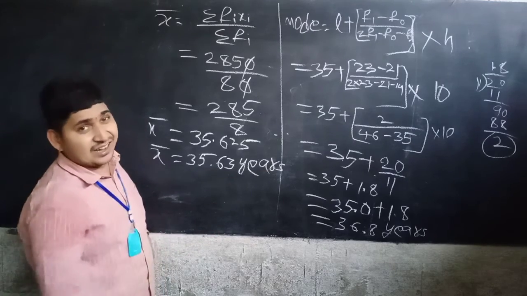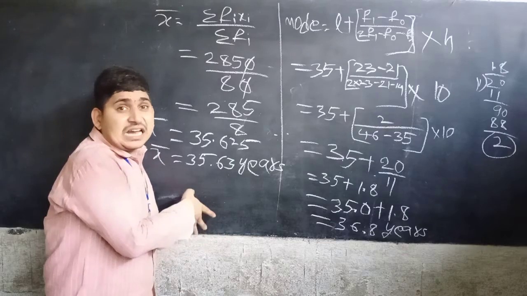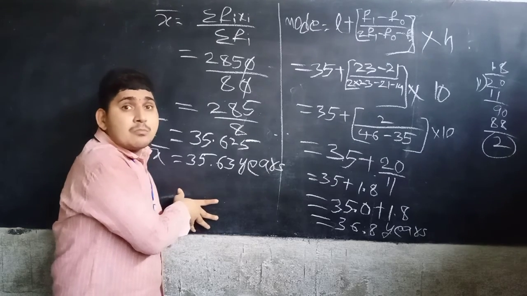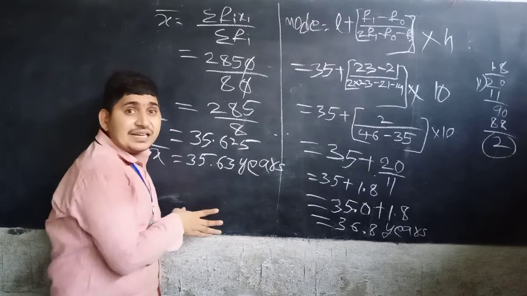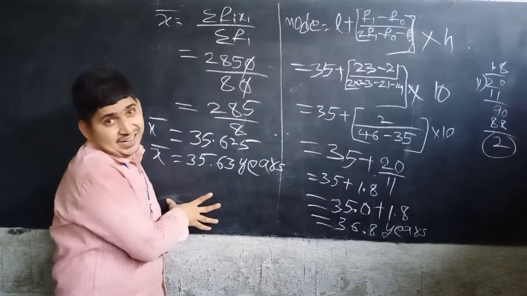Okay, this is the way to find the mean and the mode for the given data.